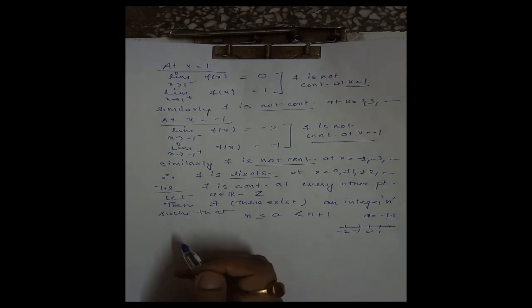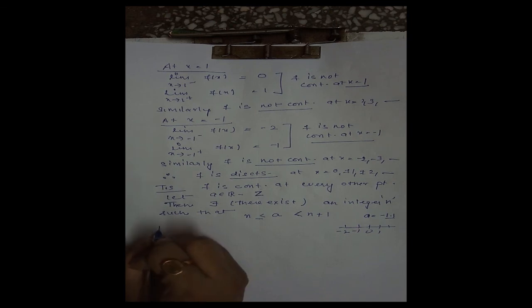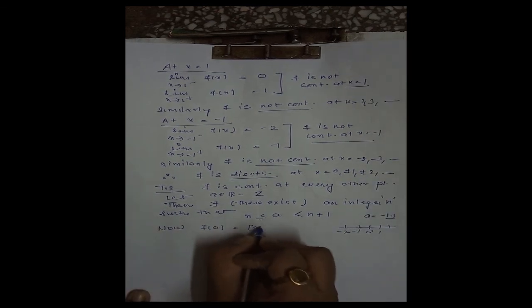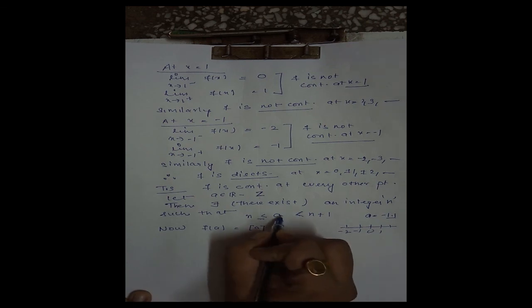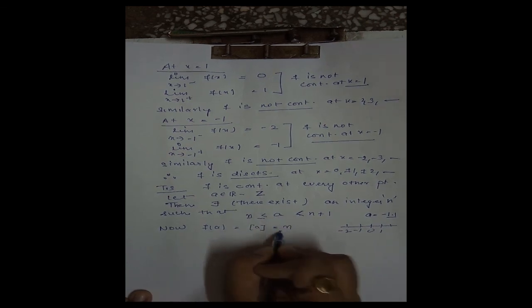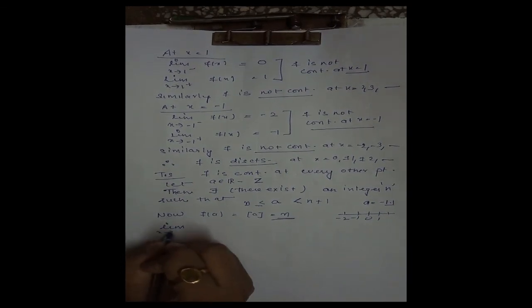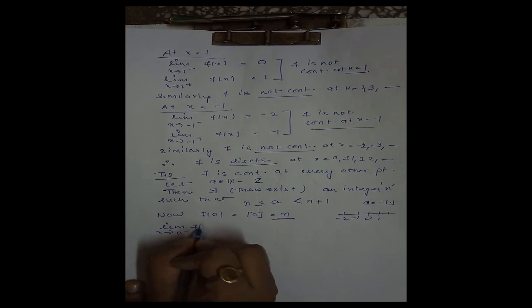Now we will check its continuity at the point. By definition, f of a is the greatest integer less than or equal to a, which is n. Now we calculate the left hand limit, x tending to a minus f of x.